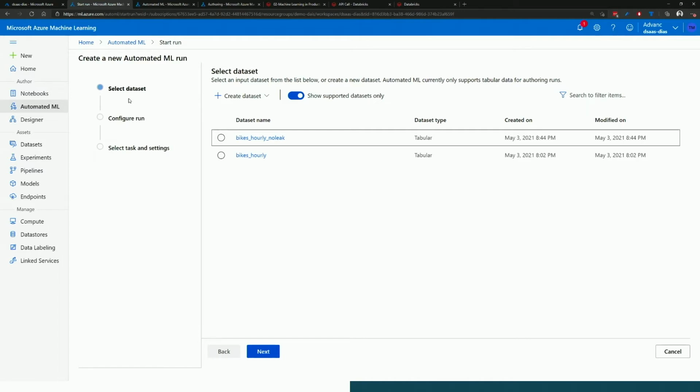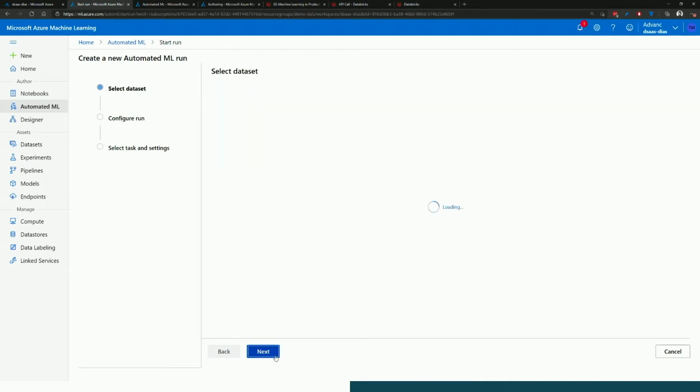Now, this data is incredibly leaky. So I've got two versions here. I've got one which contains the leaky data, which basically means if you add these two columns up, they equal the label that we're trying to predict, and we definitely don't want to do that. And then I've got the version which doesn't include that. So if we take an example here, I'm going to take this bike hourly with no leak,